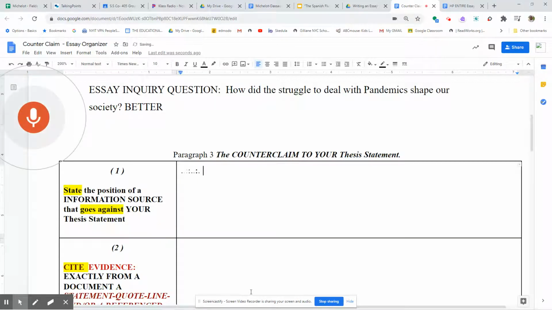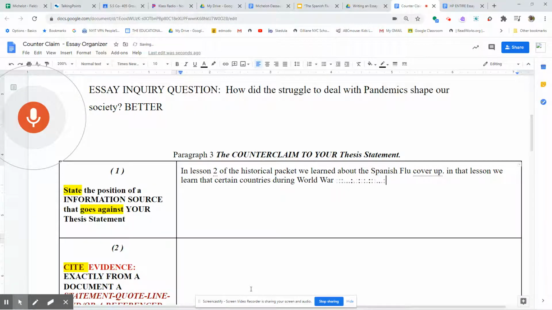In lesson 2 of the historical packet, we learned about the Spanish flu cover-up, period. In that lesson, we learned that certain countries during World War II did not want their public to know about the Spanish flu, period.